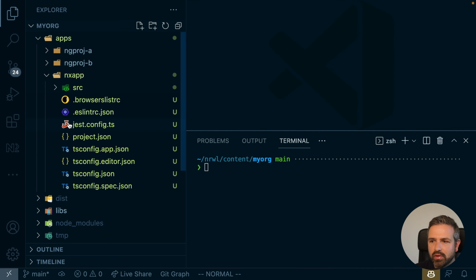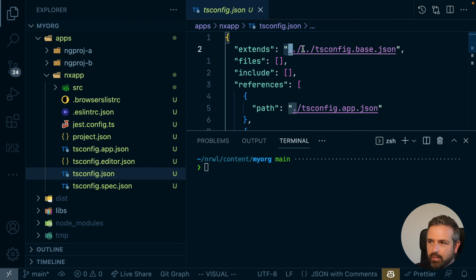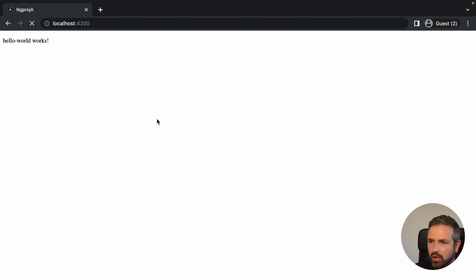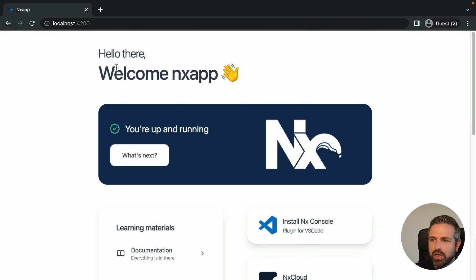This already comes with the Jest setup. This already comes with the correct mapping for pointing to the tsconfig base. So it is a full Nx-based Angular application. We can also go ahead and just run this. So we can just do nx serve nx-app. And so if you go to localhost 4200, we now see the Nx application-based setup.